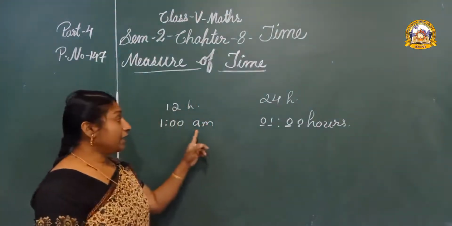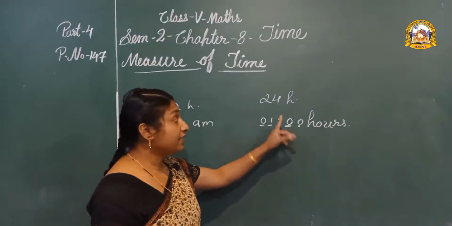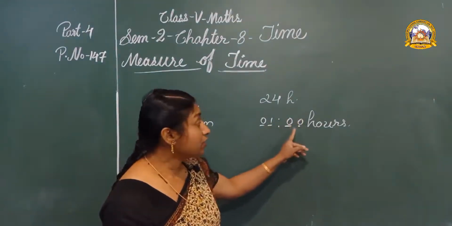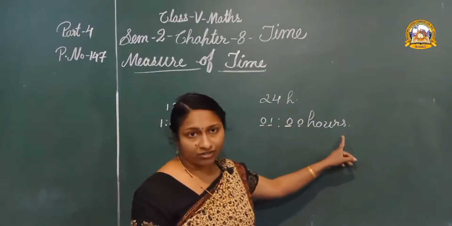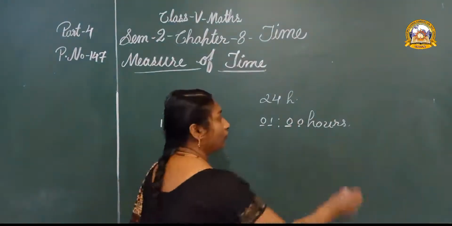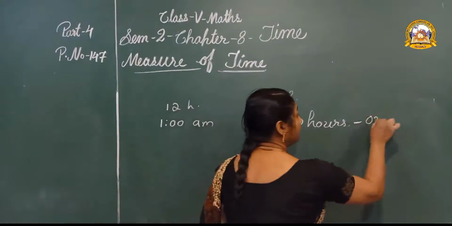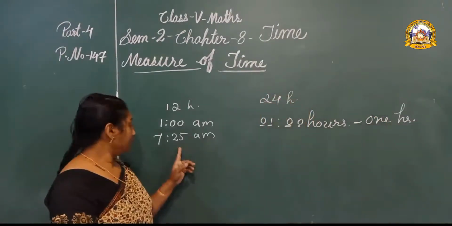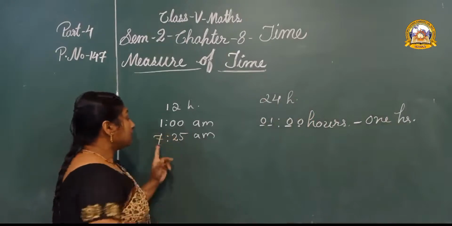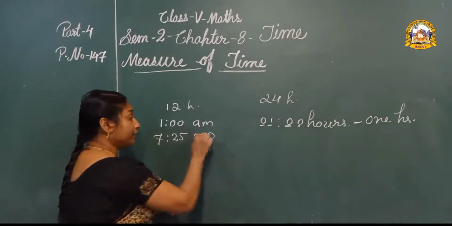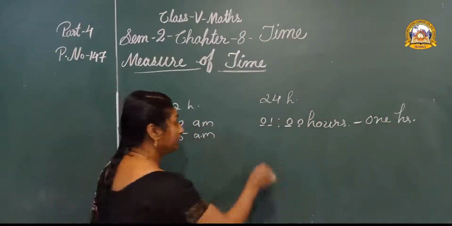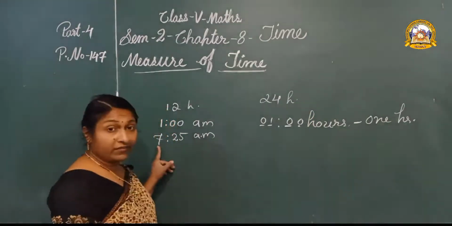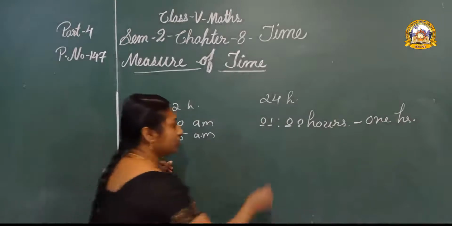Okay, 1 AM, how can we write as 24 hours clock time? 0100 hours. How can we read it? Only 1 hour. Okay. Next, one more example. 7:25 AM. How can we write? Yes, first there should be two digits. For 7, how can we write? 07.